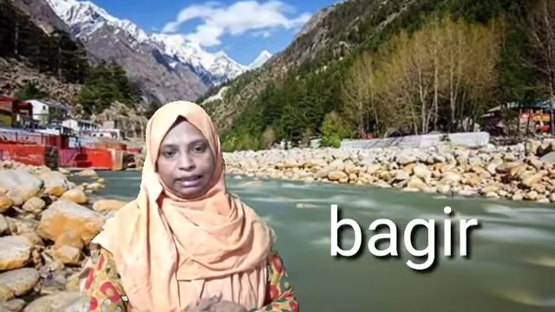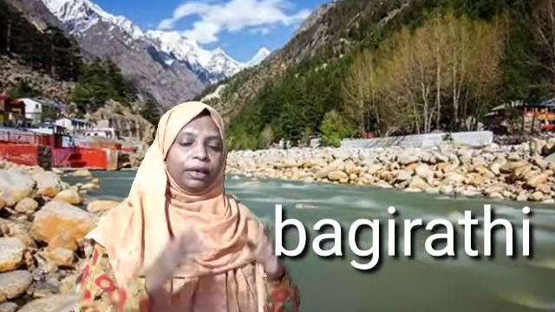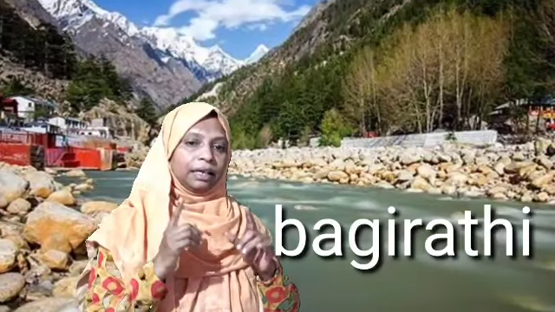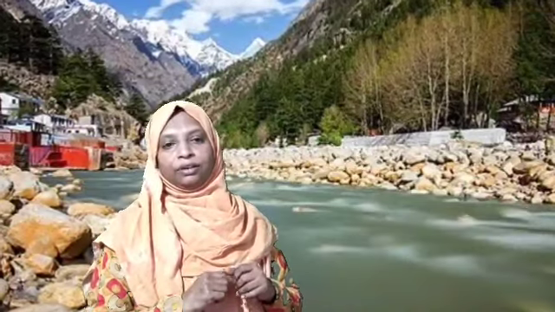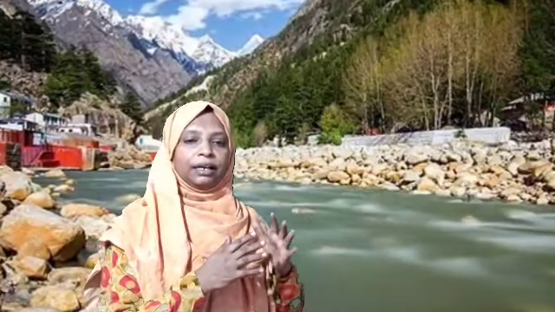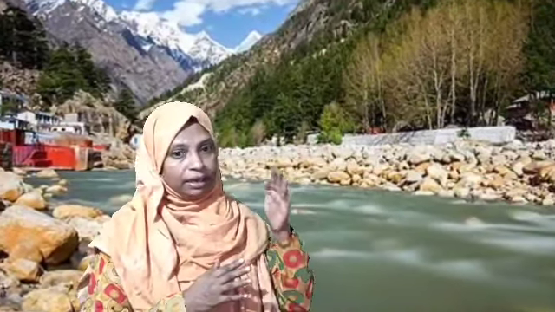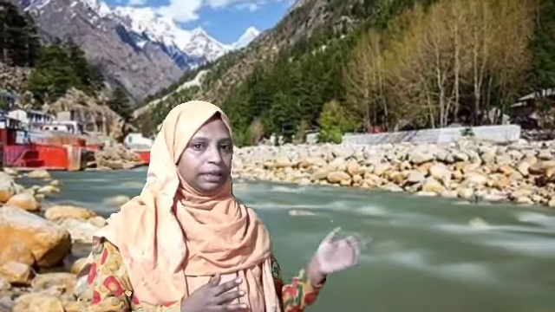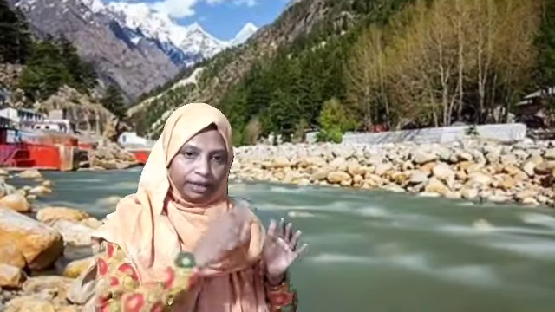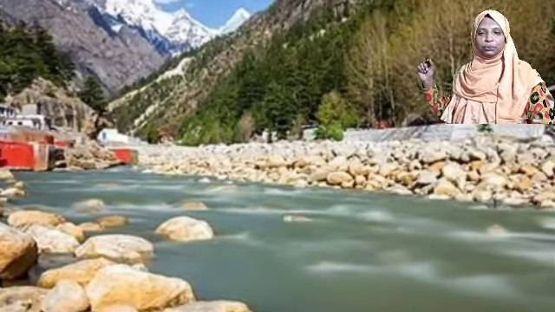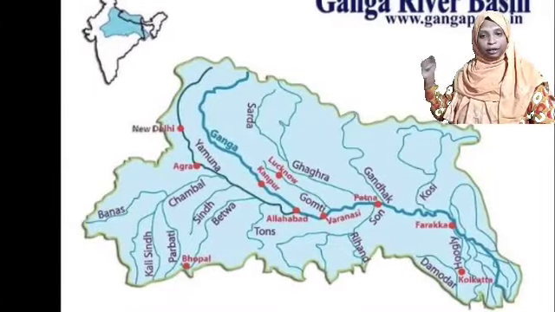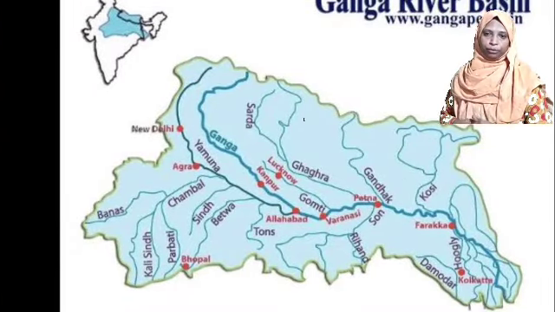From there, Alaknanda is the first important tributary joining the Ganga, at a place called Devaprayag in Uttarakhand. From there it passes through different areas of Uttar Pradesh, and at a place called Allahabad, the Ganga meets another important tributary called Yamuna.